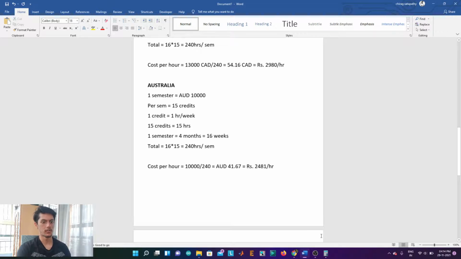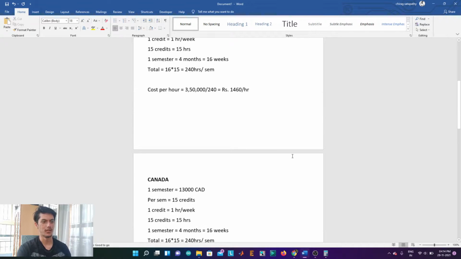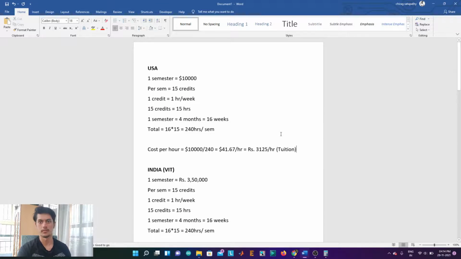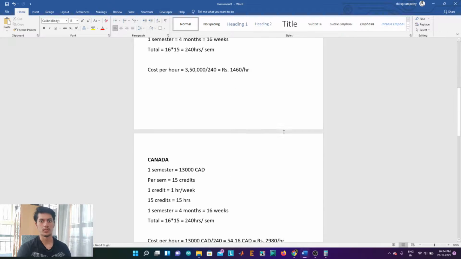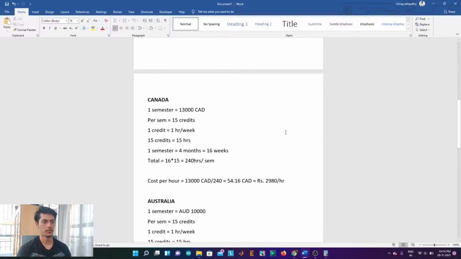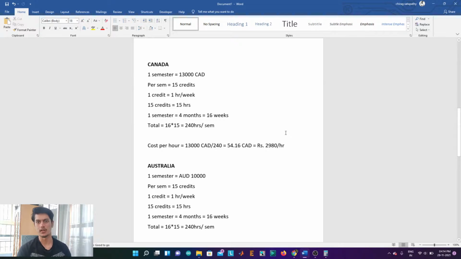So basically from this you can deduce that if you bunk one class, say in USA, you will be just losing 3,125 rupees. And the same thing goes for the other countries. So basically overall your parents are investing a lot and you are spending a lot per hour, and that only on tuition in other countries. So better not bunk any classes when you do your undergraduate or masters.